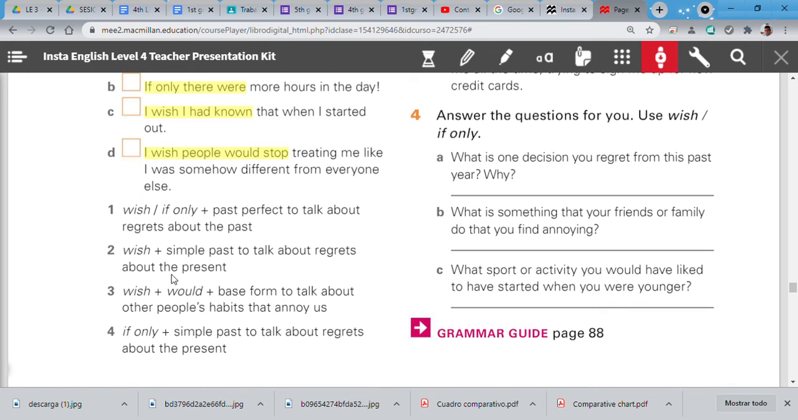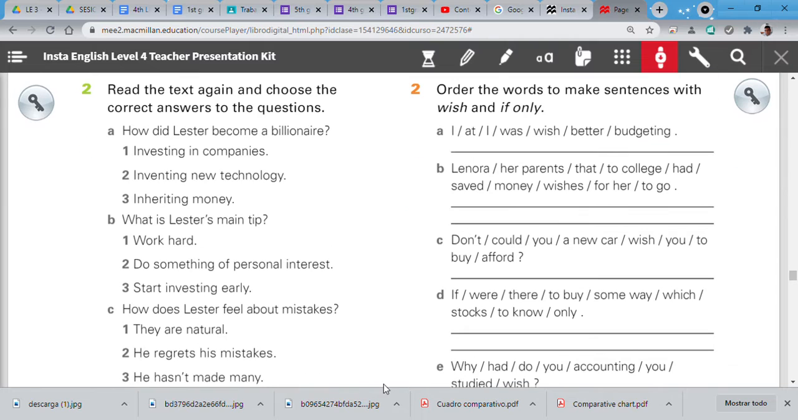Okay? When you regret about the past, about the present, or maybe you don't like something from others, or you want to talk about the past. Okay? Now let's see. Order the words to make sentences with wish and if only. So in this case, you are making wishes, okay, or ideas, no? In some cases, when you say, oh, si yo solo pudiera hacer esto. Oh, desearía, ¿no? That's the idea.